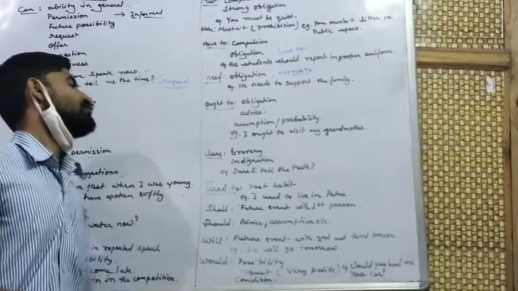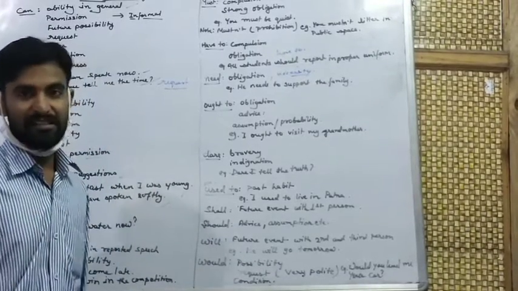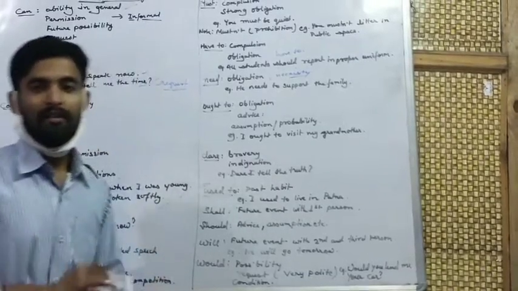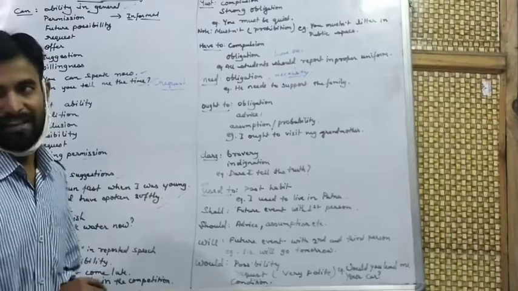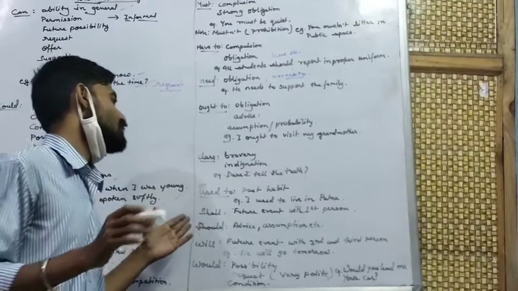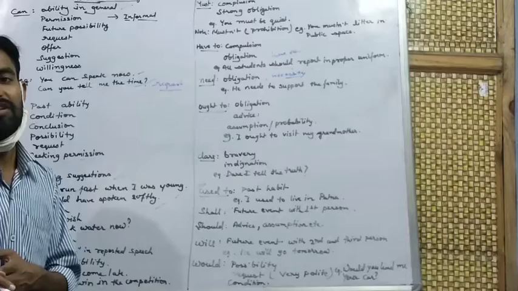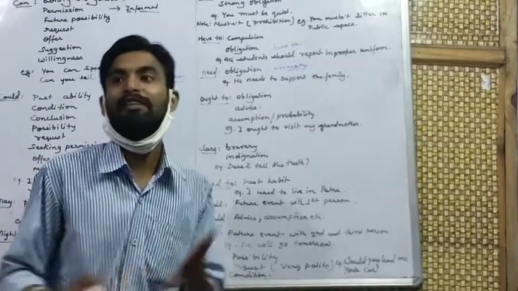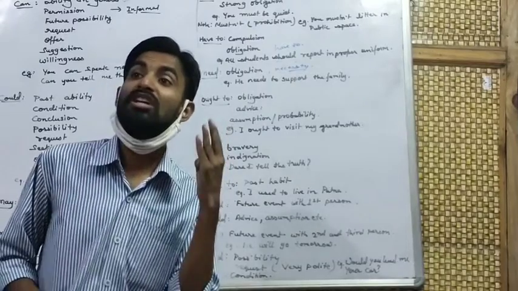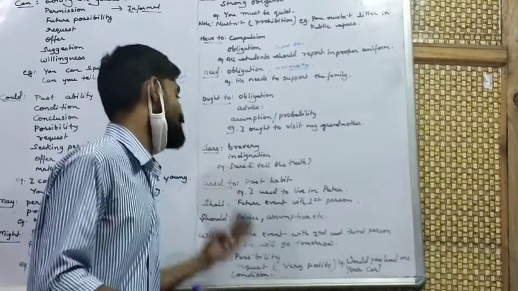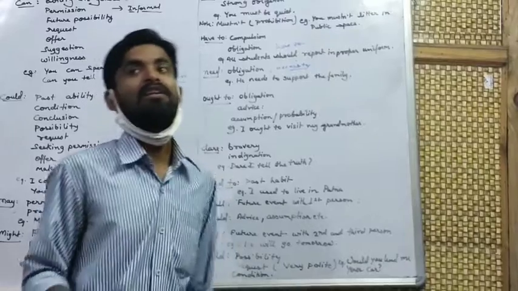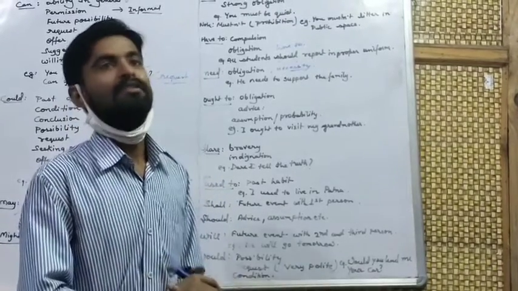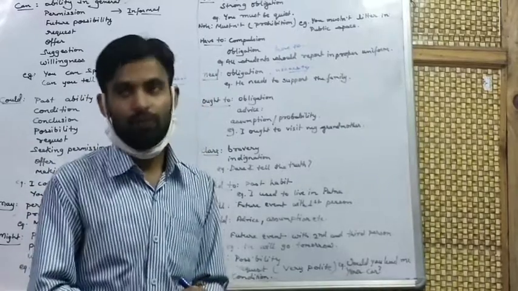Shall is used to show future event with first person. Just like I shall go. We shall come to your wedding ceremony. This shows future event with first person. If it is used with second and third person, then it will show threat. It will also show strong determination.